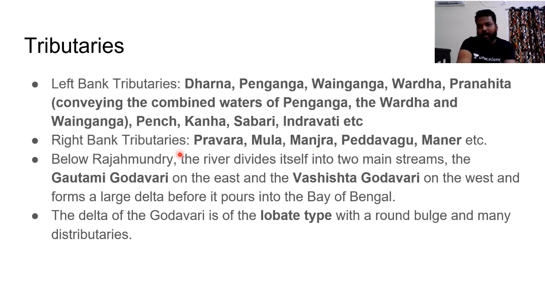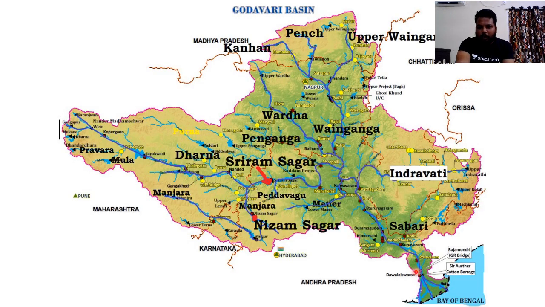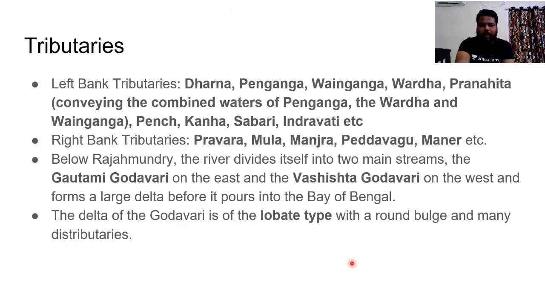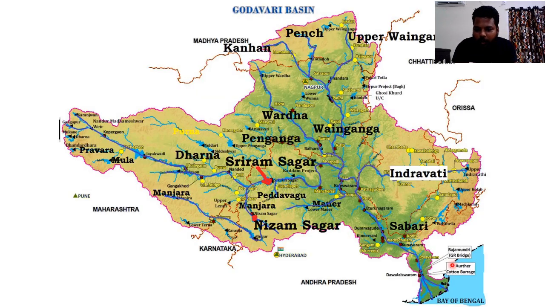Below Rajamundry, if you could see, the river divides itself. Near Rajamundry we have the Polavaram project, and after Rajamundry we have the shift. The river divides itself into two main streams called Gautami Godavari on the east and Vasishta Godavari on the west, and forms a large delta before it pours into the Bay of Bengal. Here you can see.